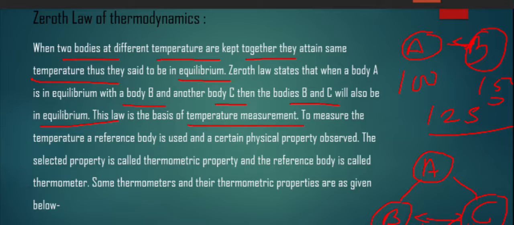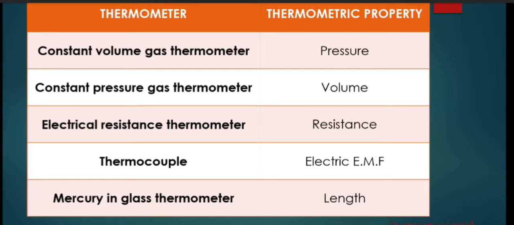To measure the temperature, a reference body is used and a certain physical property is observed. The reference body is called a thermometer and the property which is observed is called the thermometric property. Some thermometers and their thermometric properties are given below. These are important with respect to exams.